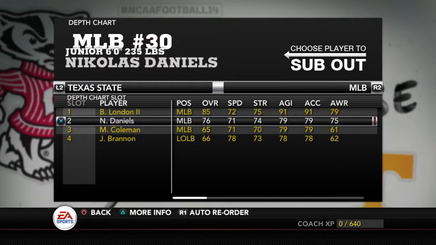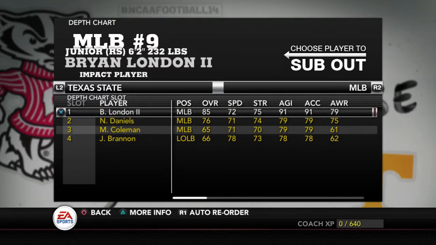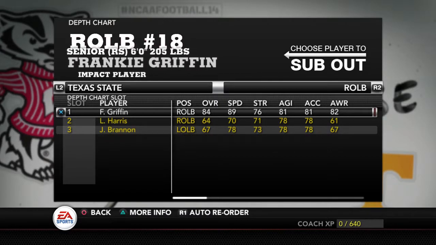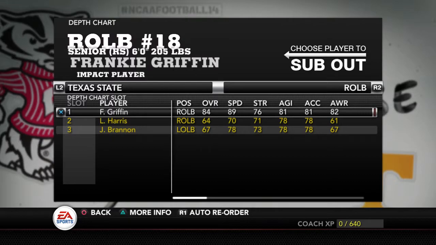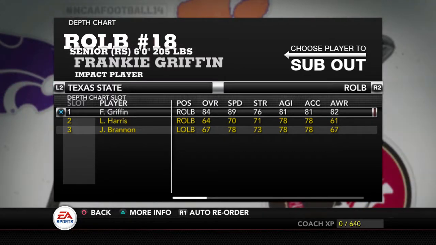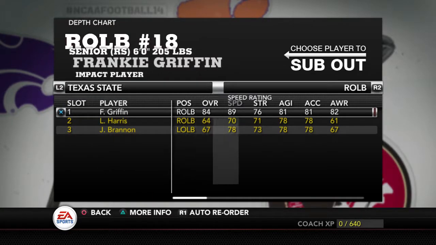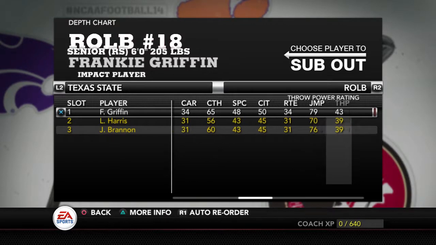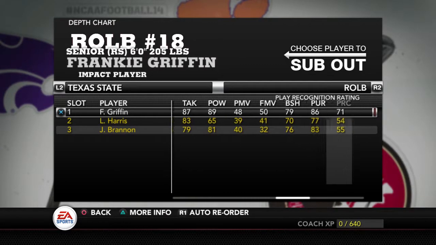They're both a little lacking on speed, except for London. He has good acceleration and good agility. They both have decent or pretty good awareness, but good tackling abilities, like the other linebackers. Frankie Griffin. He has good speed, 84 overall, 6 foot, 205. He's going to be our star on the defensive side of the ball. He has 81 agility, 81 acceleration, 82 awareness. Granted, he's a senior, but that's good. We need that. So we're going to move on over.